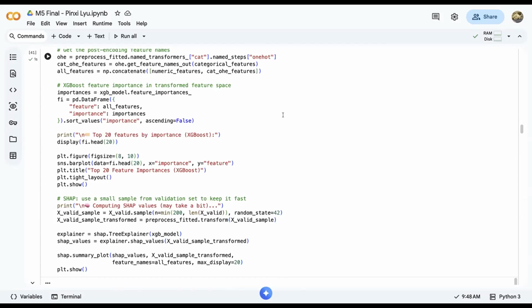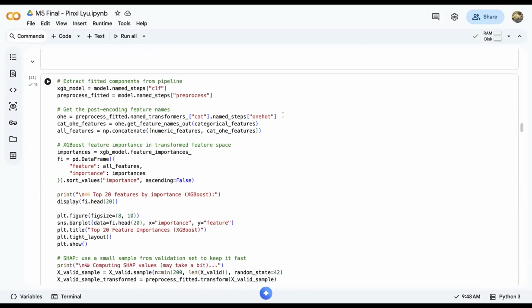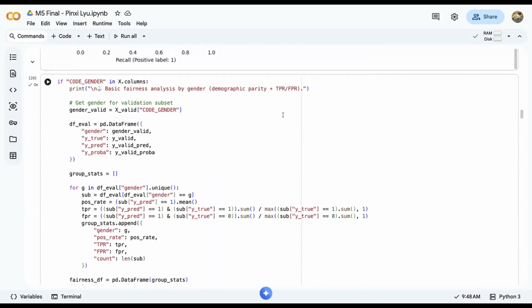Global interpretability: first, I analyze the feature importance from the model. Feature importance shows which variables contribute most to the model's prediction across the entire dataset. This helps us understand which financial or demographic factors have the strongest impact on credit default risk.